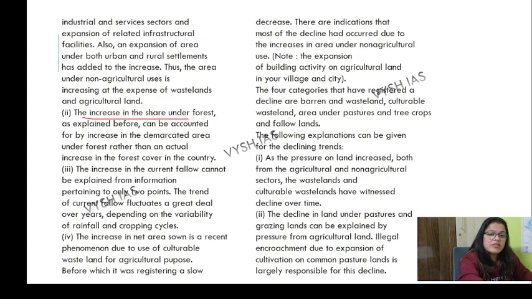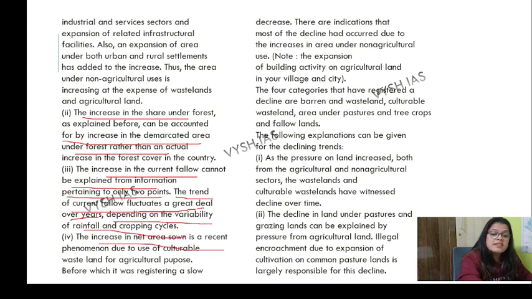The increase in the share of area under forests can be accounted for by the increase in demarcated area. The increase in current fallow land cannot be explained from the information pertaining to this point. The trend of current fallow fluctuates a great deal over the years depending on the variability of rainfall and cropping seasons. The increasing net sown area is a recent phenomenon due to the use of cultivable wastelands for agriculture purposes. Net sown area is increasing because those cultivable lands are now becoming fertile and cultivable.